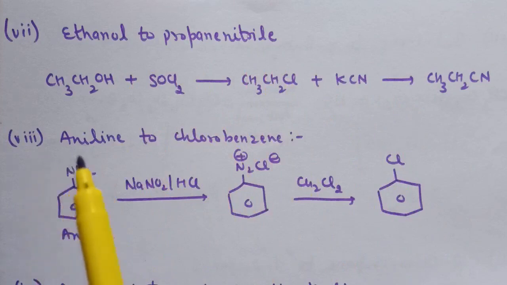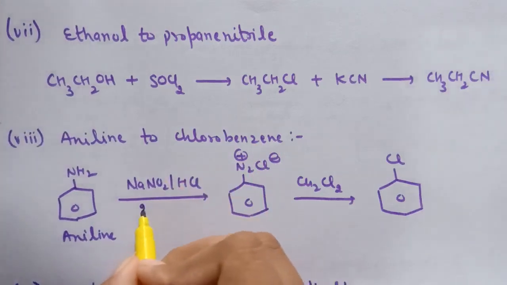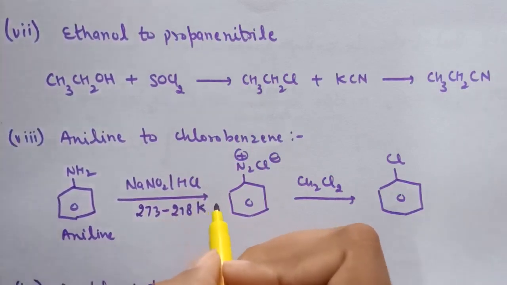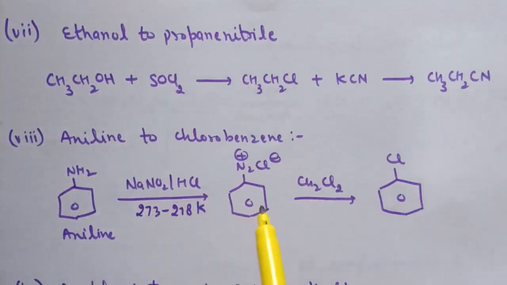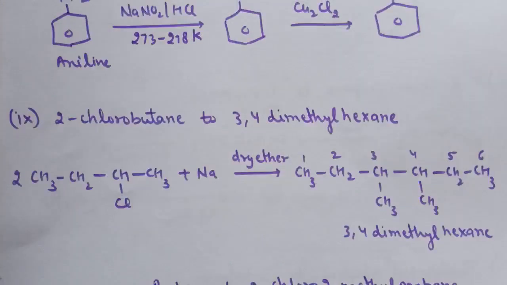Eighth part is aniline to chlorobenzene. So this is Sandmeyer reaction. When aniline is treated with NaNO2 in presence of mineral acid at 273 to 278 Kelvin, diazonium salt will form, and treatment of diazonium salt with Cu2Cl2 leads to the formation of chlorobenzene.